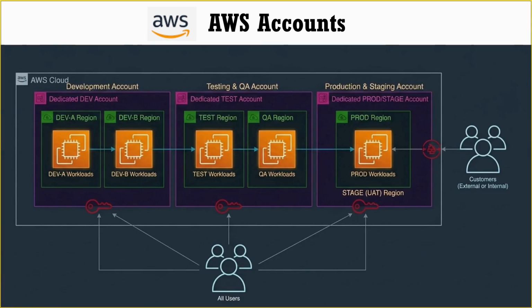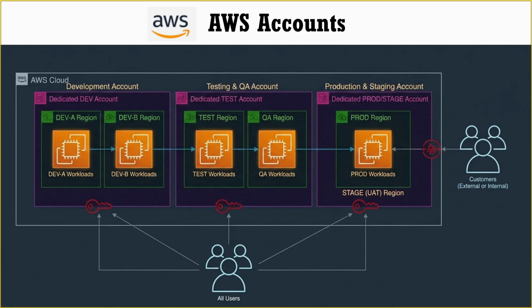Well, when we are just getting started with AWS, we typically create a single account. But as a company grows, it needs multiple environments. So we can create multiple accounts with respect to each environment. For example, for the development environment, we can create a dev account. For the system integration and testing environment, we can create a SIT account. For the user acceptance testing environment, we can create a UAT account. For the production environment, a prod account. The same way, for the disaster recovery environment, we can create a DR account and so on.